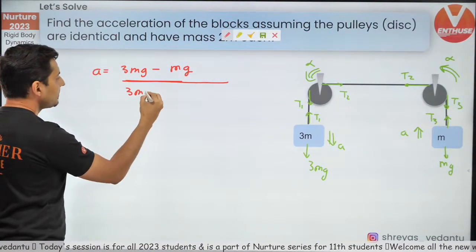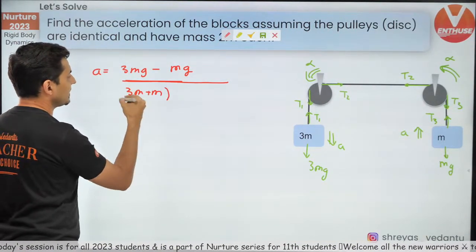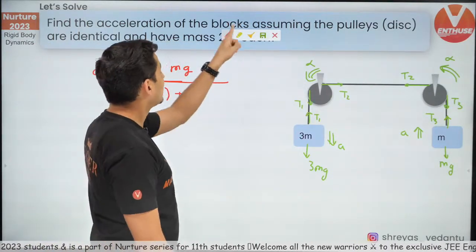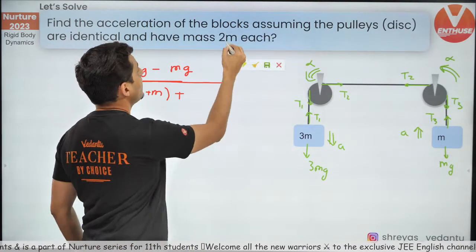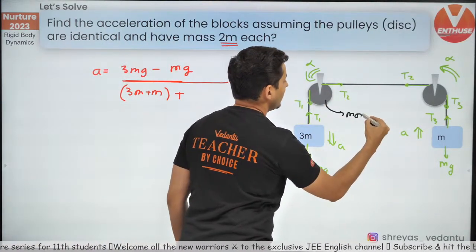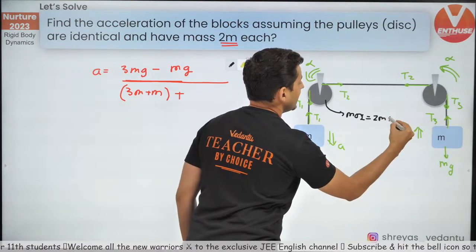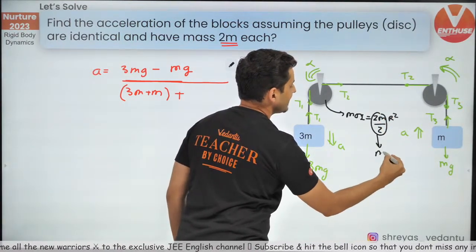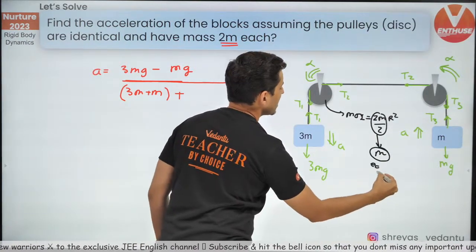So 3m plus m, these are the translating masses, plus the rotational equivalent of the masses. The pulleys have a mass of 2m. Now what will be the moment of inertia? The moment of inertia will be mass into R²/2. So what is the equivalent mass? It is just m. So m is the equivalent mass.